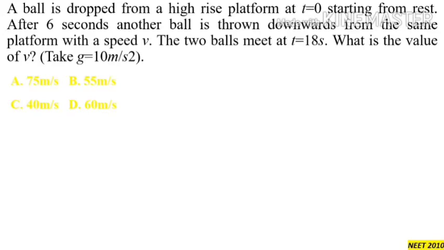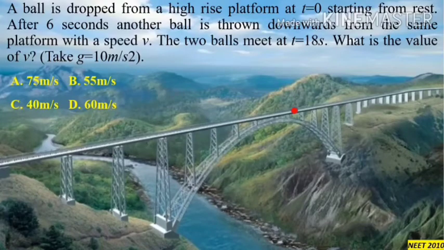A ball is dropped from a high-rise platform at t equal to 0, starting from rest. Let us see it in animation. From the high-rise platform, one ball is dropped, and after 6 seconds another ball is dropped. Here we can see that after 6 seconds another ball is thrown. That means one ball is dropped and another ball is thrown.